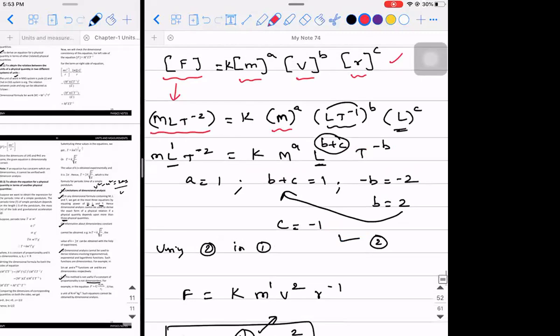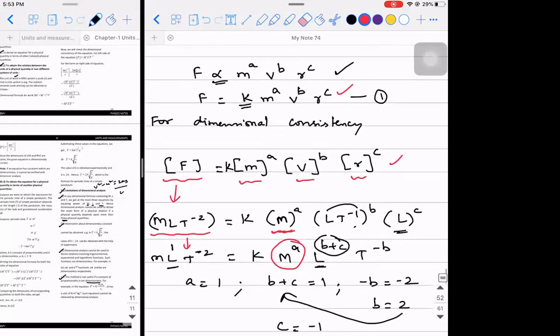Then left hand side, I'm not disturbing. Right hand side, what is it? K. I'm collecting all the M terms. M is present only here, so I don't have it anywhere else. So I wrote it as M power A. Whereas L is present here and here. The first time it is present, L power B. The second time it is present, L power C. So L power B into L power C is L power B plus C. That is what I wrote here.